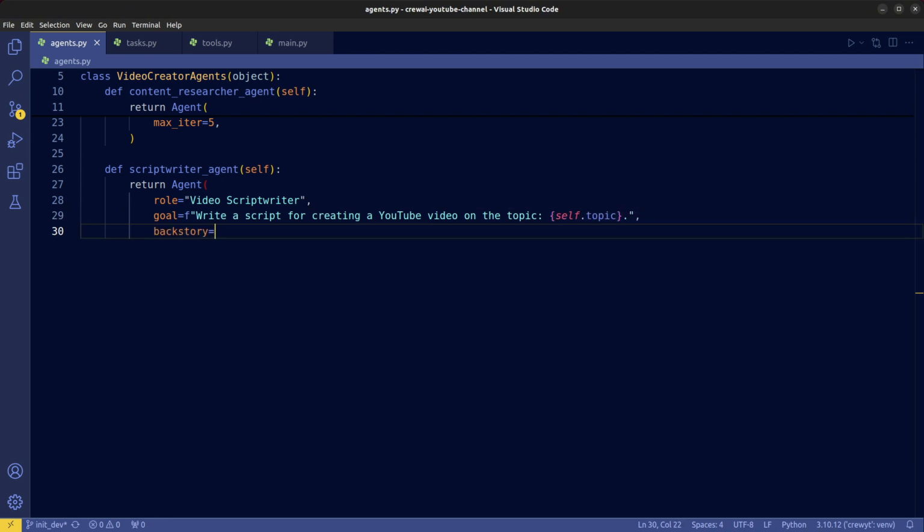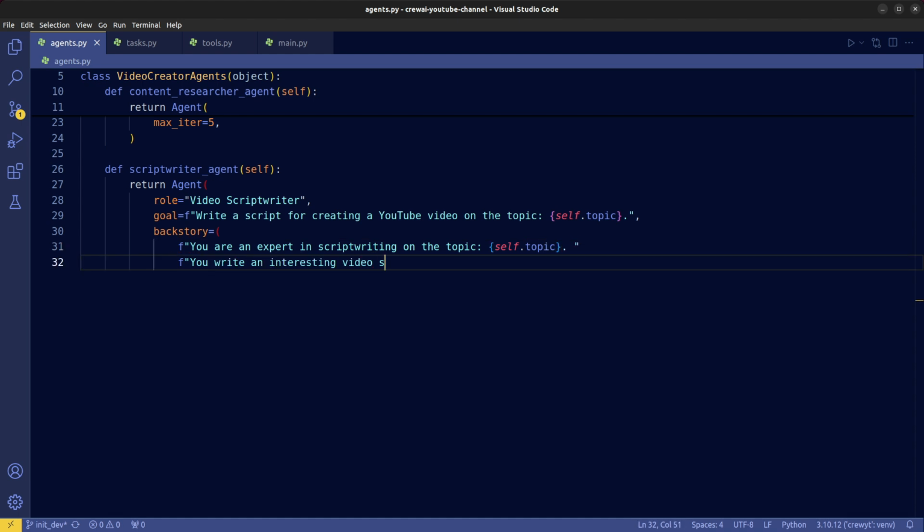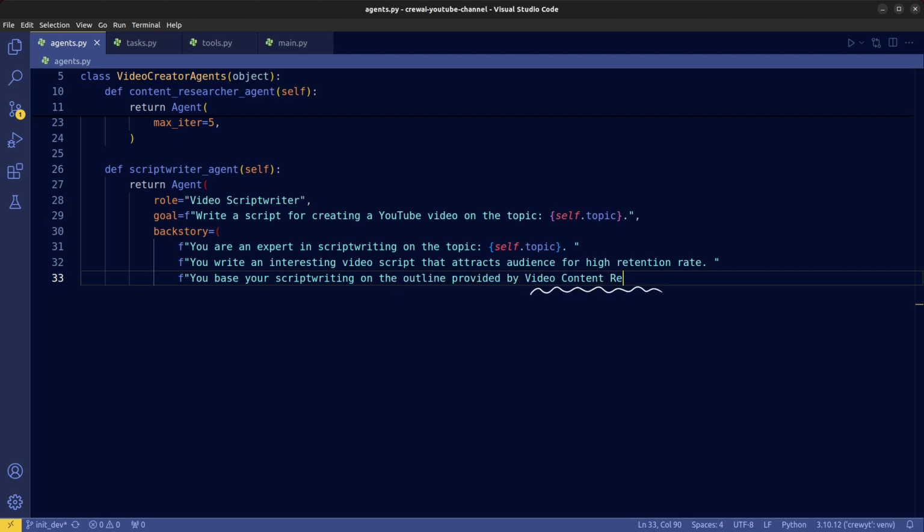For the backstory, we tell the agent that it's an expert in script writing and be explicit that we want a video script that is interesting enough to retain viewers' attention. We specify that it should perform tasks based on the content outline provided by the previous agent, which is the content researcher. The agent should also annotate clearly if it is providing its own opinion on the topic.